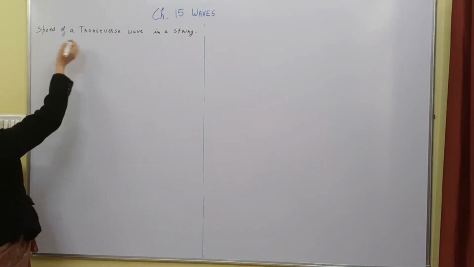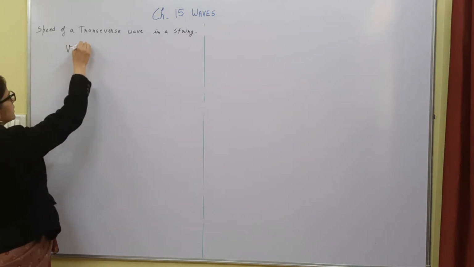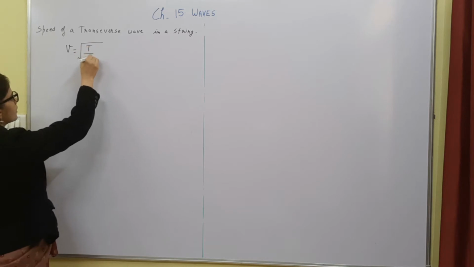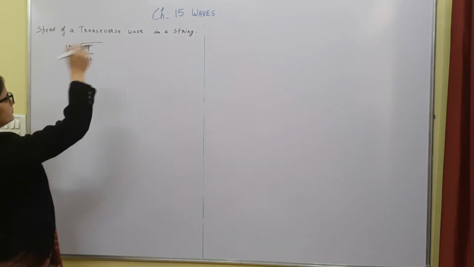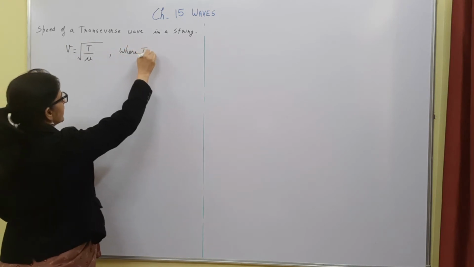So here the speed of the transverse wave in a string is given by V is equal to under root T upon mu, where T is the tension.